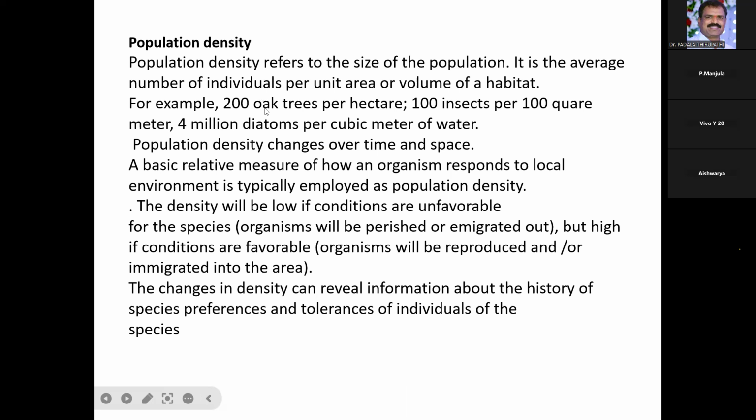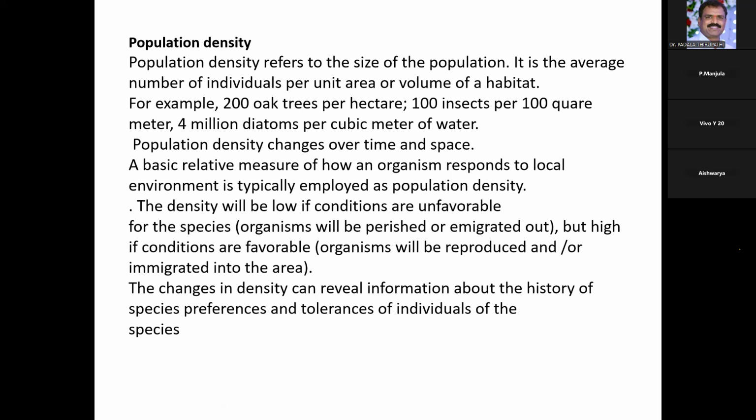So it is the number of individuals present in a particular area. Population density also changes over time and space. It is a basic relative measure of how an organism responds to the local environment.